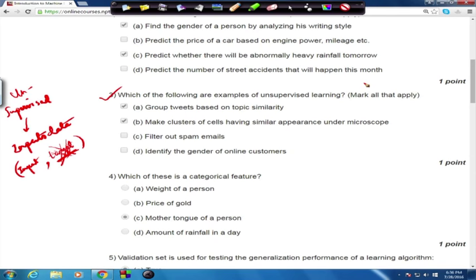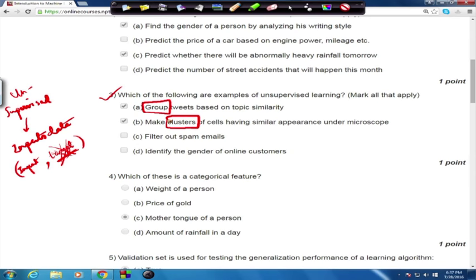The second option is make clusters of cells having similar appearance under microscope. These are the keywords. Grouping is a keyword. Clustering is a keyword. Most of the time these keywords go with unsupervised learning problem descriptions. So these are the clues.